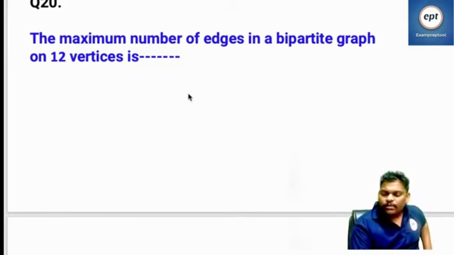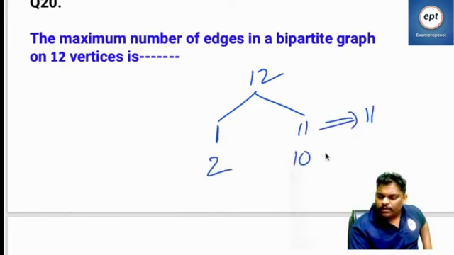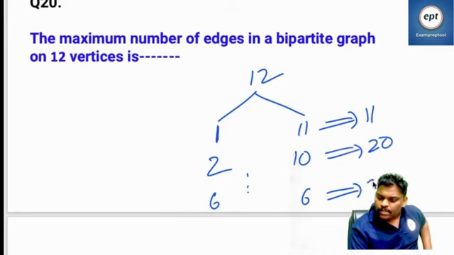So bipartite graph, see this one, 12 vertices bipartite. You can divide whatever way you like. Minimum 1 here, 11 there, so number of edges are 11 only. 2 here, 10 there, number of edges are 20. 6 here, 6 here, number of edges are 36. 7 here, 5 here, 35.